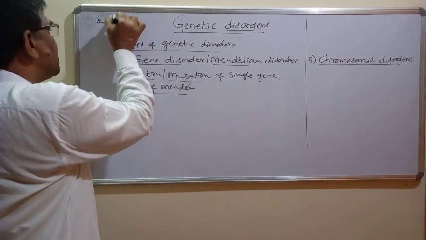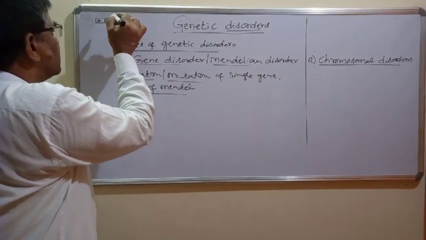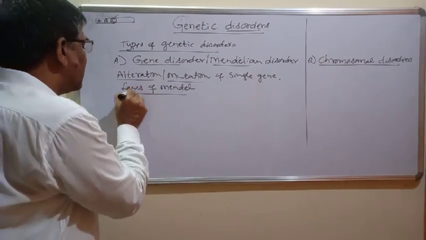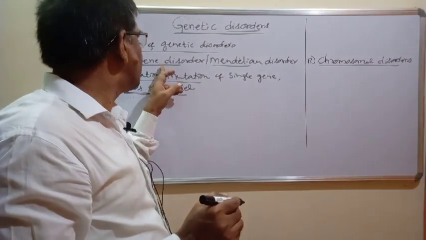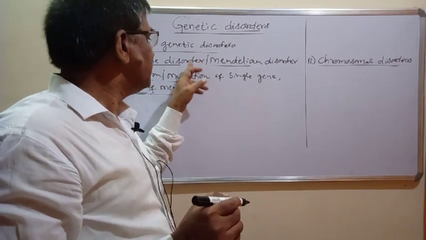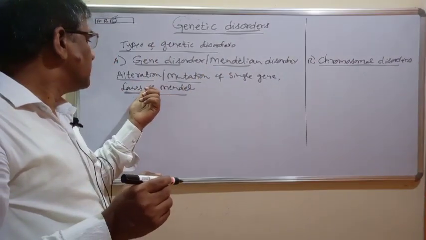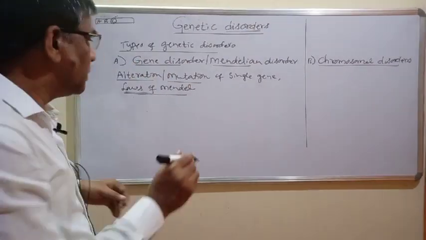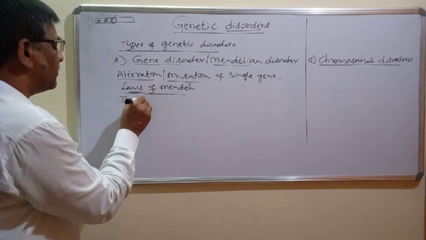So a change in a single gene takes place, and it can be inherited by the next generation, following the laws of Mendel. Therefore it is nothing but a Mendelian disorder or gene disorder. So now let us understand the different types of gene disorders.